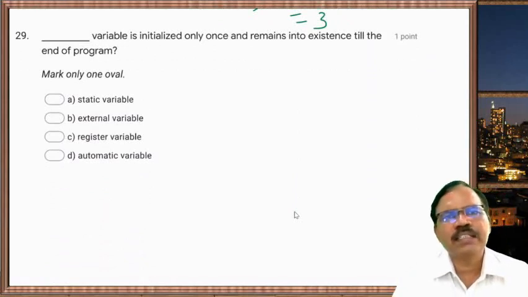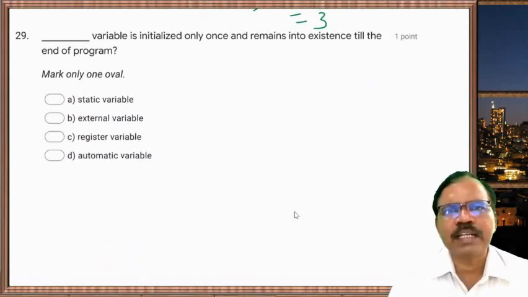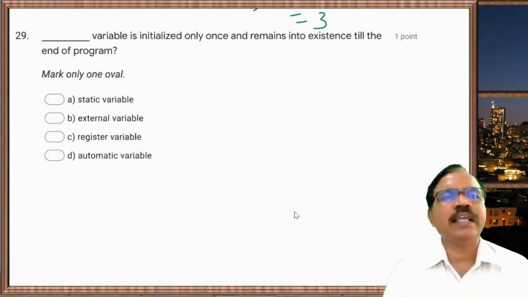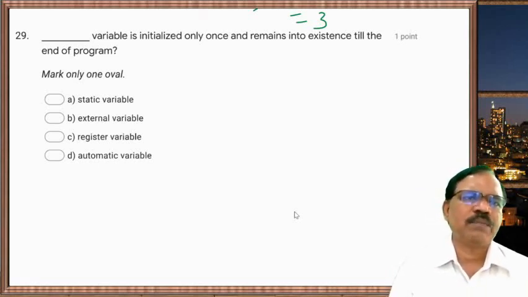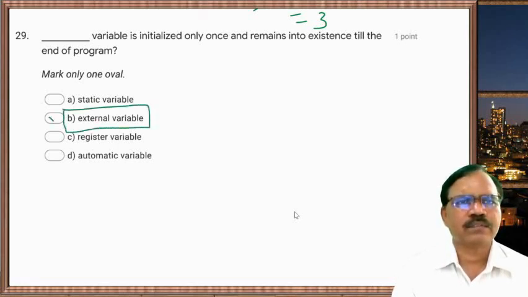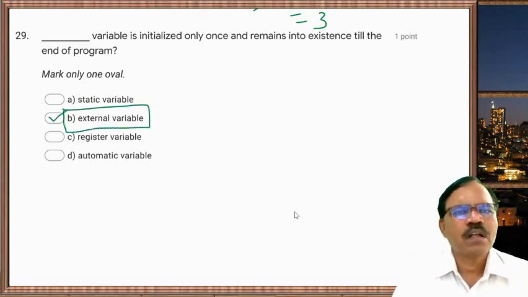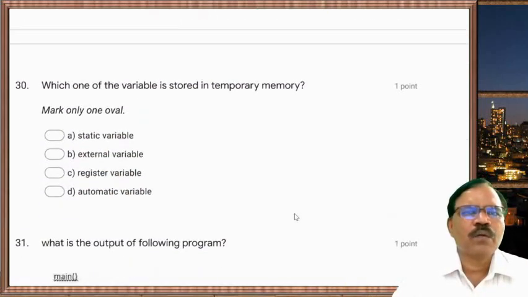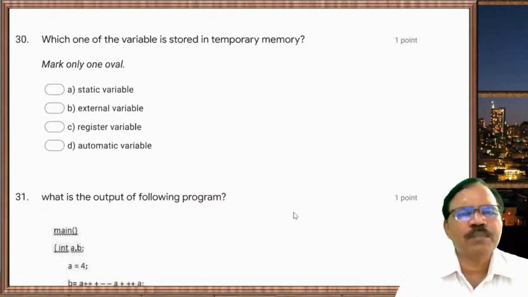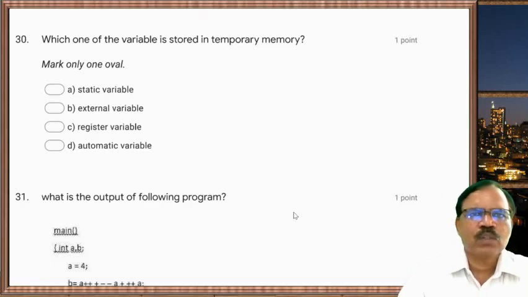A variable is initialized only once and remains in existence till the end of program. So such a type of variable is an external variable. Its scope is over all the functions. Now next one, which one of the variable is stored in temporary memory? So we have four storage classes: static, external, register, and automatic.